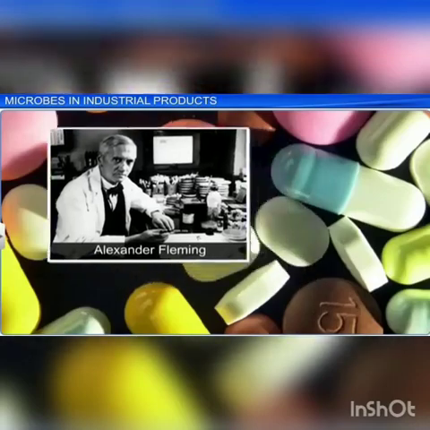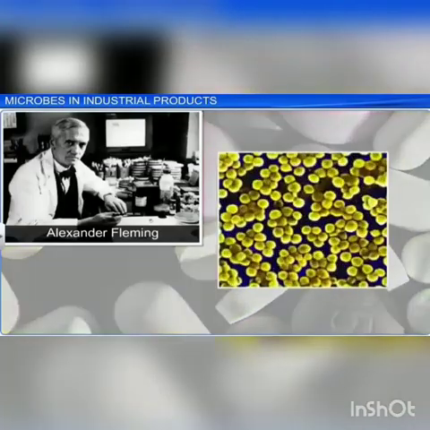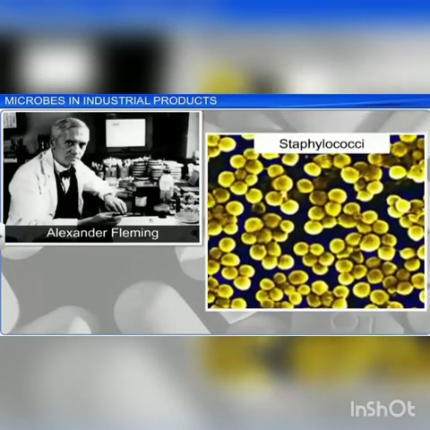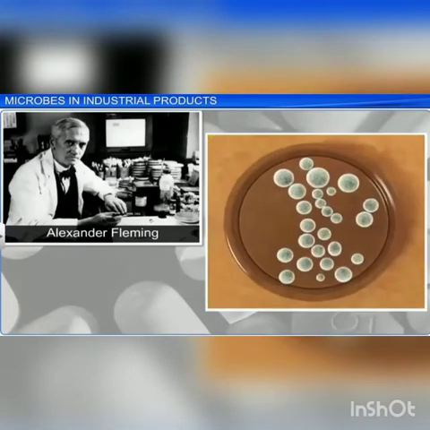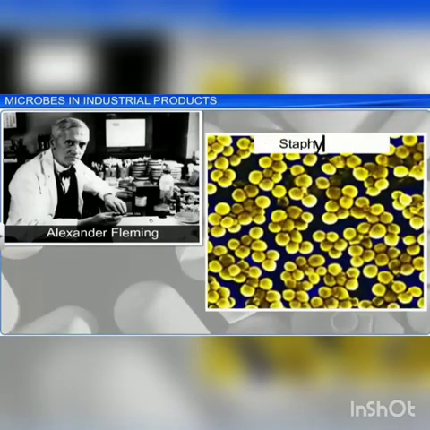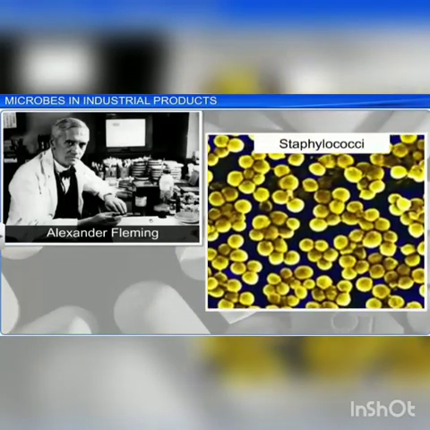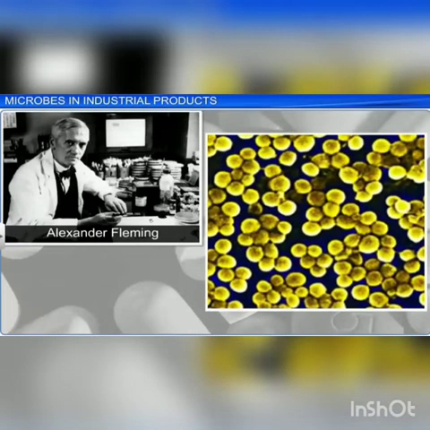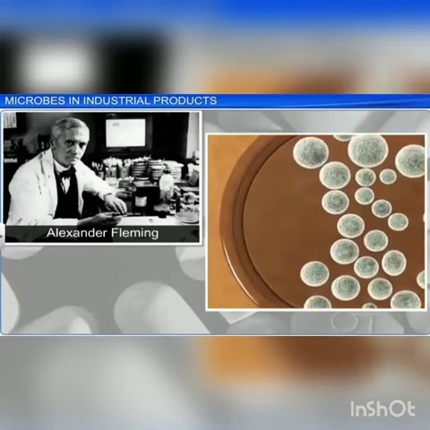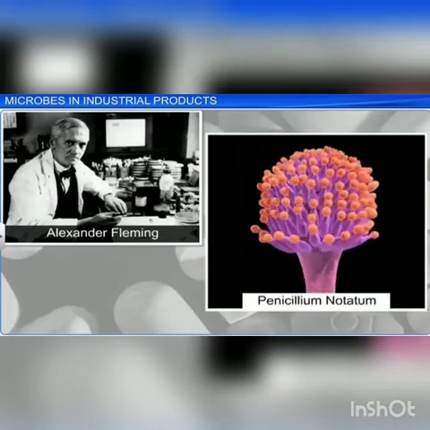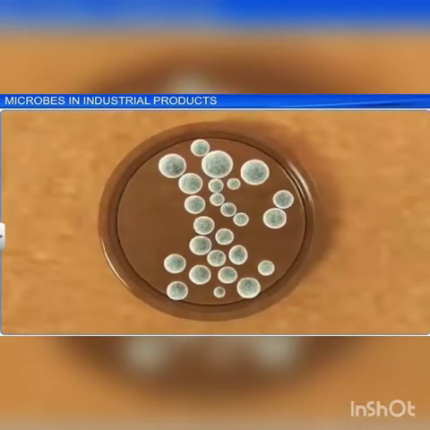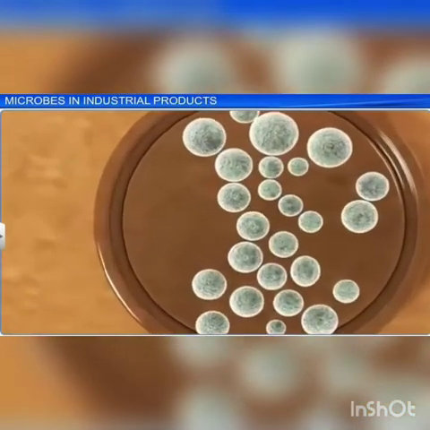While working on Staphylococci bacteria, Alexander Fleming observed a green mold growing in one of his unwashed culture plates, around which Staphylococci could not grow. So while doing an experiment with Staphylococci bacteria, Alexander Fleming observed this. In the unwashed plates, he saw a green mold had formed. He found that it was due to the chemical produced by the mold and he named it penicillin, which was the first antibiotic discovered by Alexander Fleming in the year 1926.